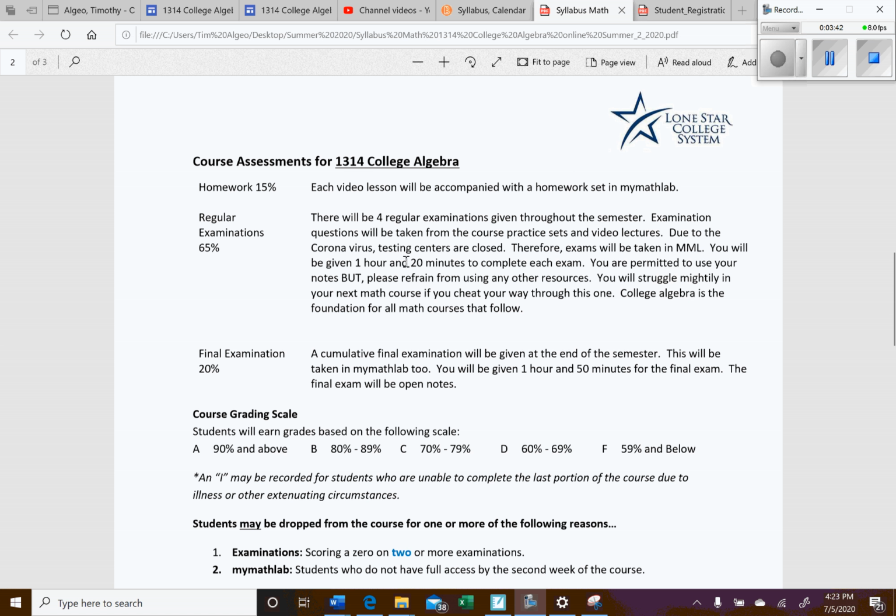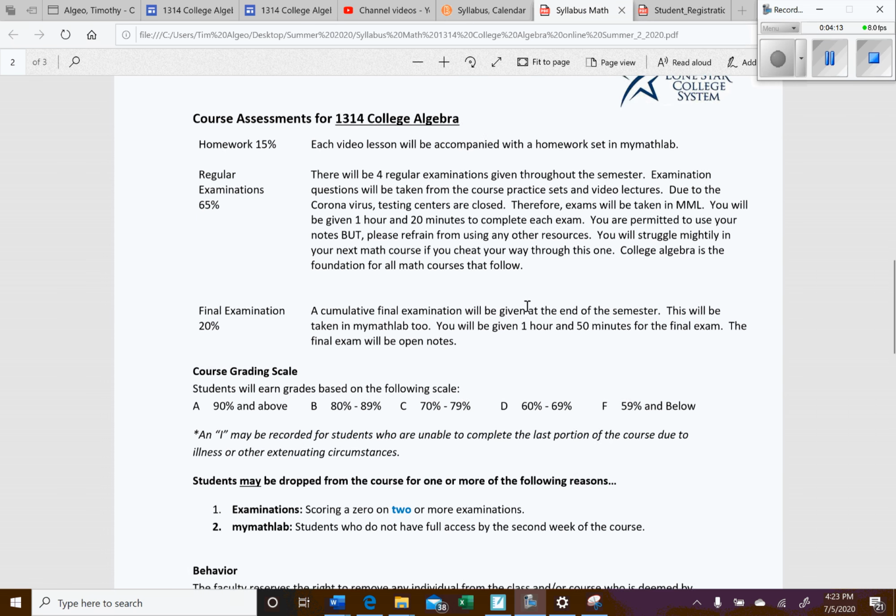As I was saying earlier, because of the virus, all our testing centers are closed, so the exams will be done through My Math Lab also. You will be given an hour and 20 minutes to complete each exam. You are permitted to use your notes, but please refrain from using any other resources. If you do, you're going to struggle in your next math course, okay? So please do not cheat your way through this. College algebra is going to be the foundation for all math courses that follow.